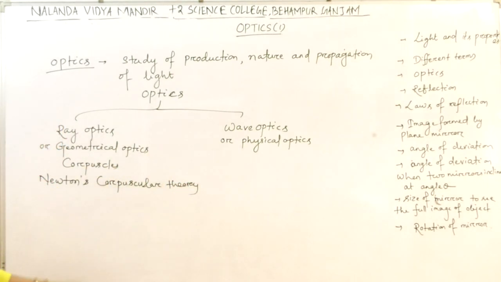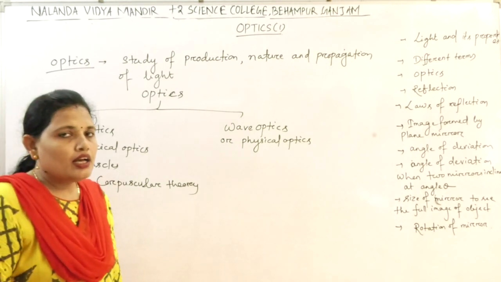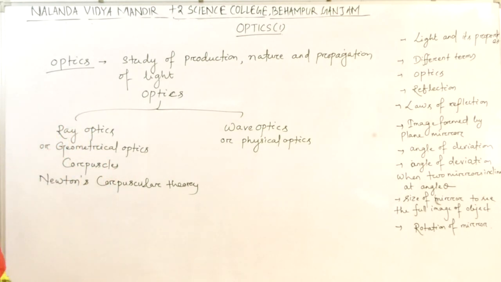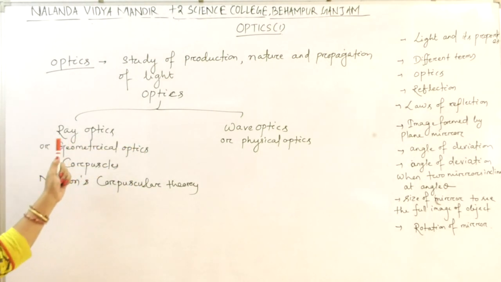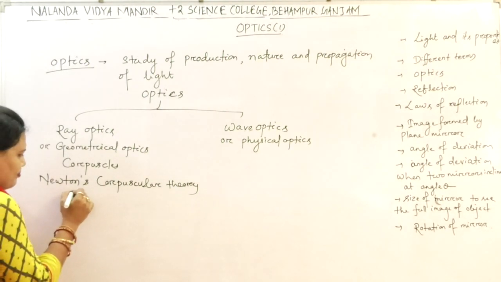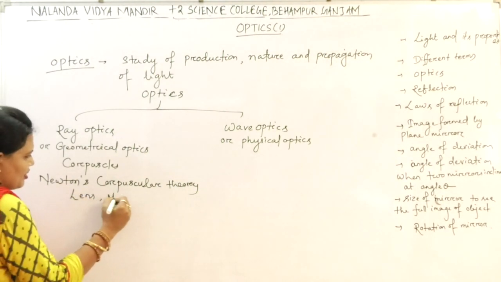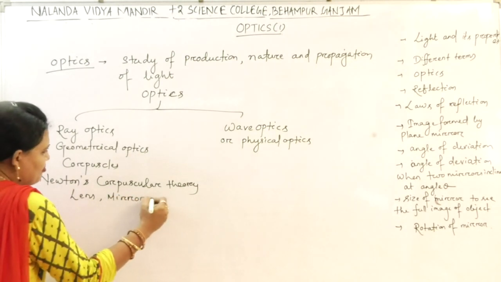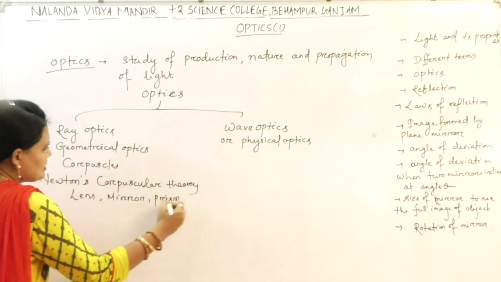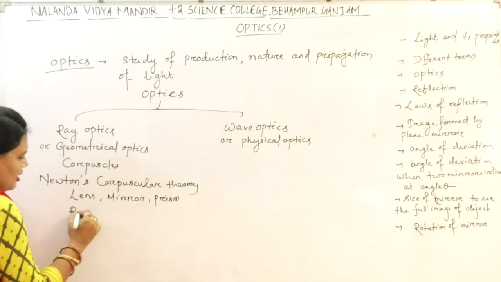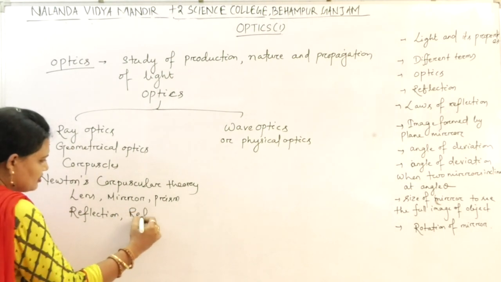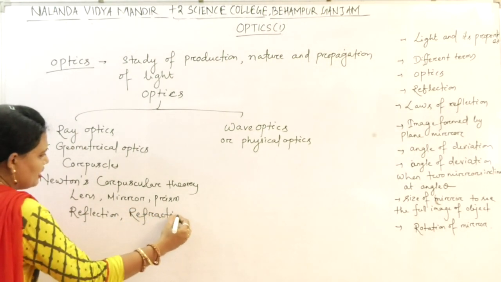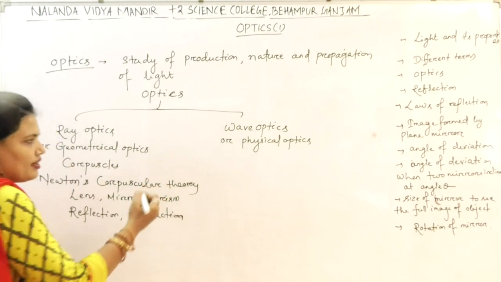So the ray optics basically obey Newton's corpuscular theory, or here the geometric is considered, the light is considered to be moving in a straight line. So this part is your ray optics. The instruments used here are lens, mirror, prism, etc. Here we will study reflection, refraction, all these things we will study in this one in detail.